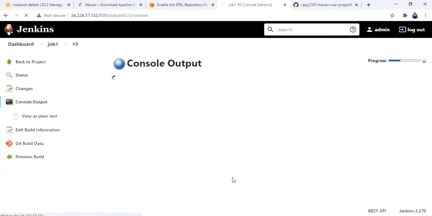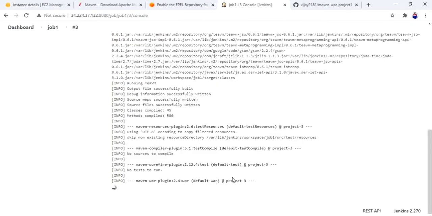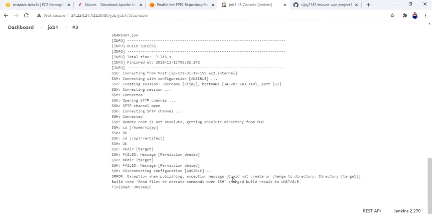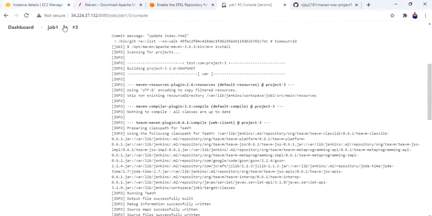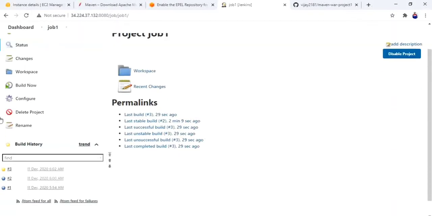Build 3. It's building and it's unstable. Yeah, exception when publishing, message: could not create a directory. Okay, the build is unstable. Let me go to job 1. I got yellow color.